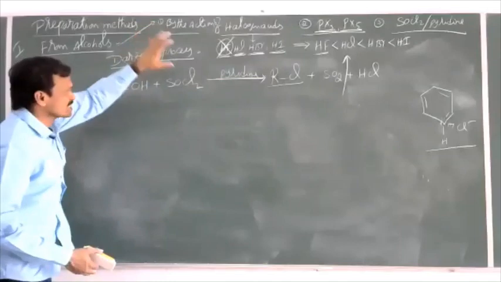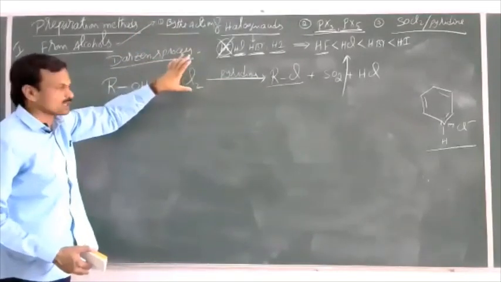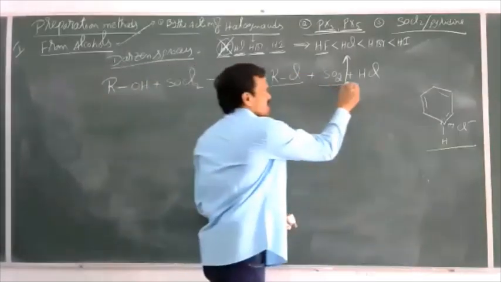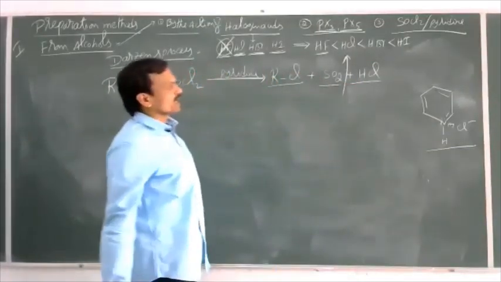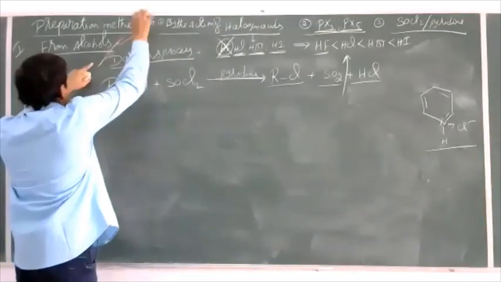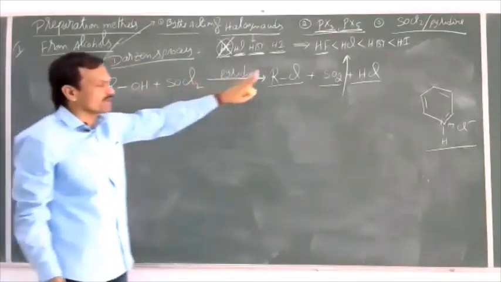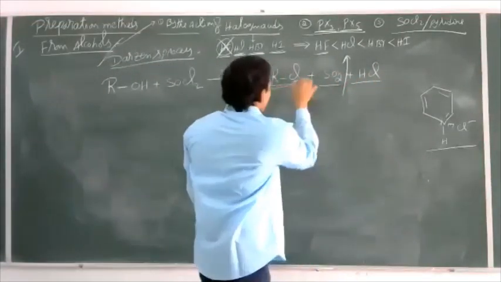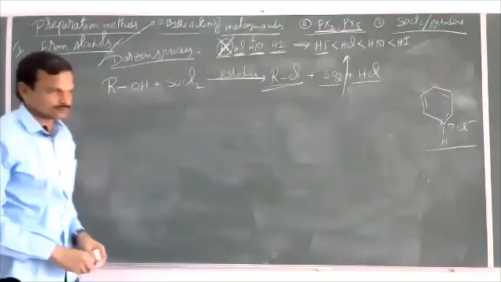So this method is the best method for the preparation of haloalkanes, because the byproducts formed are gases which can be removed easily, and we can get haloalkane in a very pure state.